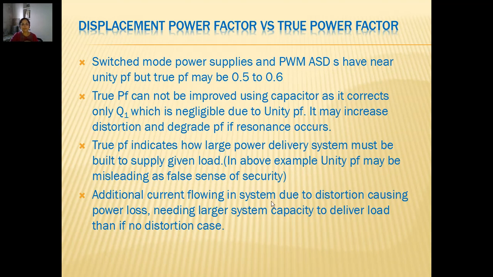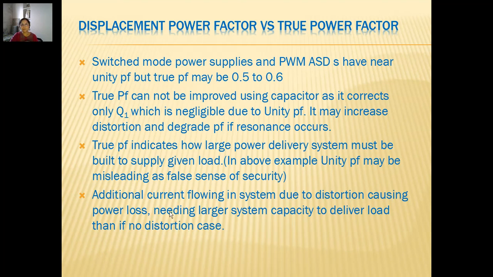Additional current flowing in the system. Now why will additional current flow in the system? Because we said that the RMS value of current would be more as we add all harmonic components, all frequency components together, to get the RMS value. Additional current flowing in the system due to distortion causes power loss. So all I square R losses would increase with the increased RMS value of current flowing in the system.